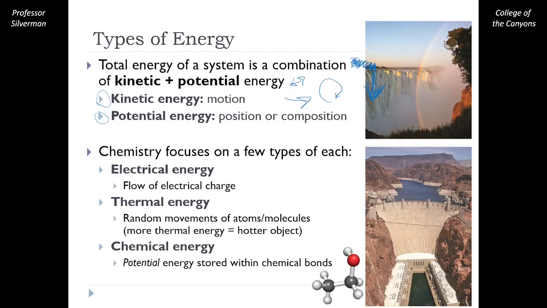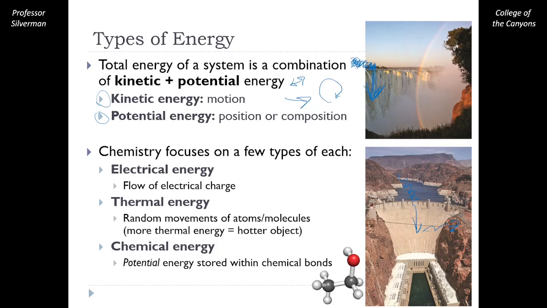The same principle applies to our dams. Here we have our water above the dam, which has a lot of potential energy based on its position. As it falls through the dam, that potential energy is converted into kinetic energy. And our job in the dam is to convert that kinetic energy into electrical energy, which we can use elsewhere, power our devices, power our grid.